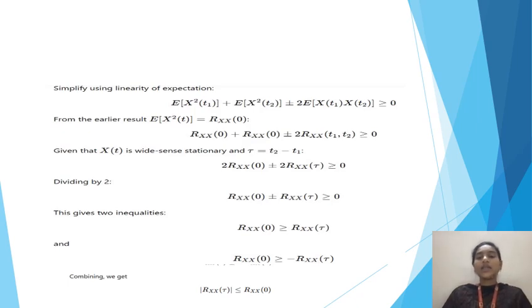So as we have placed, 2 Rxx of 0 plus or minus 2 Rxx of tau is greater than or equal to 0. The 2 becomes constant and goes to the right side and becomes 0. And next, this Rxx of tau goes to this side, and it gets a minus, which is greater than or equal to 0 becomes less than or equal to 0. So at last we get the equation as mod Rxx of tau is less than or equal to Rxx of 0.